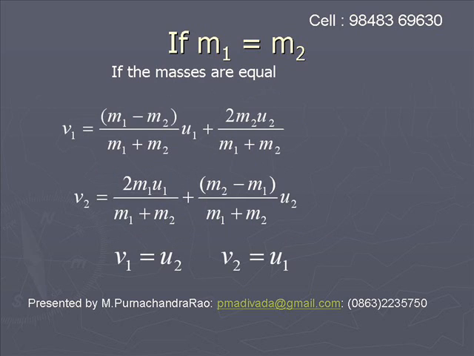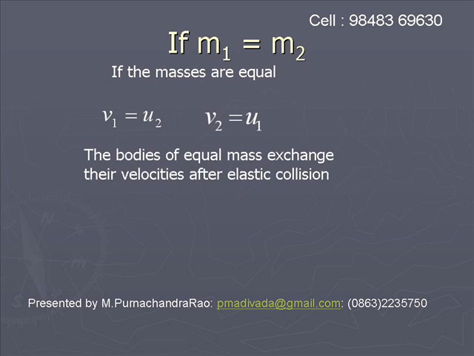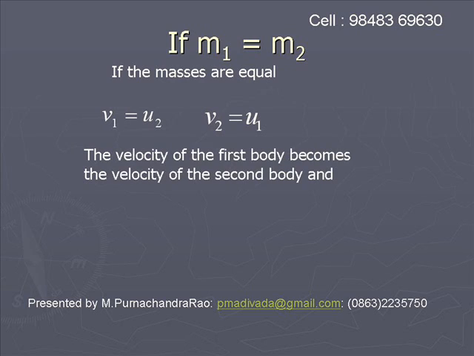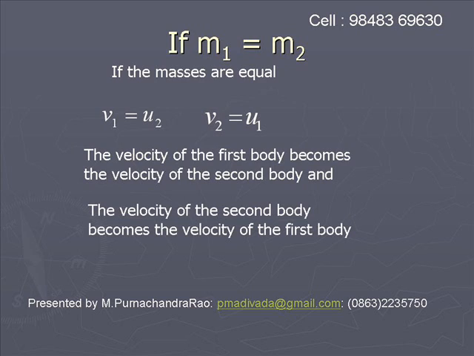From the first relation, we get v1 is equal to u2, and from the second relation, v2 is equal to u1. What is the meaning of these relations? That is, if two bodies of same mass collide with one another, then the first body gets the velocity of the second body after collision. v2 is equal to u1 means the velocity of the second body after collision is equal to the initial velocity of the first body.